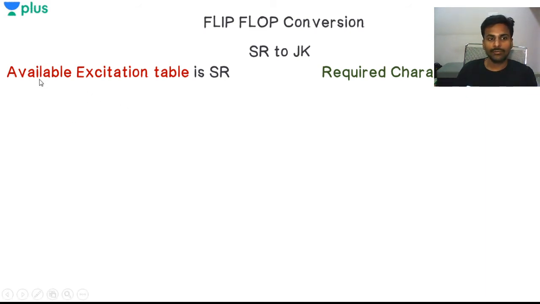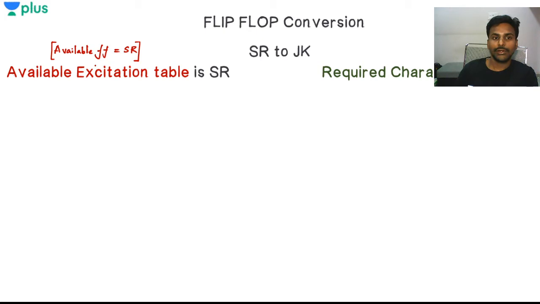First, see what is the available flip-flop you have. The available flip-flop is the SR flip-flop. For the available flip-flop you need to find the excitation table.